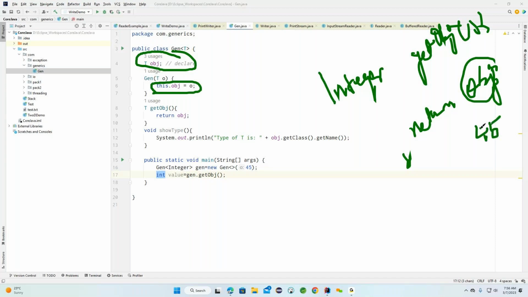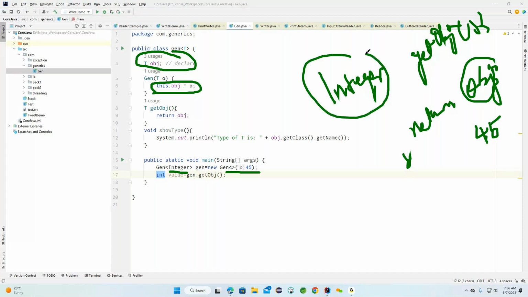45 it contains. Now it is storing it here because of this particular constructor calling. Now we are storing this particular 45 value. Getting the point? This is what we need to understand. Now, because of this particular Integer, this method is trying to return an integer.